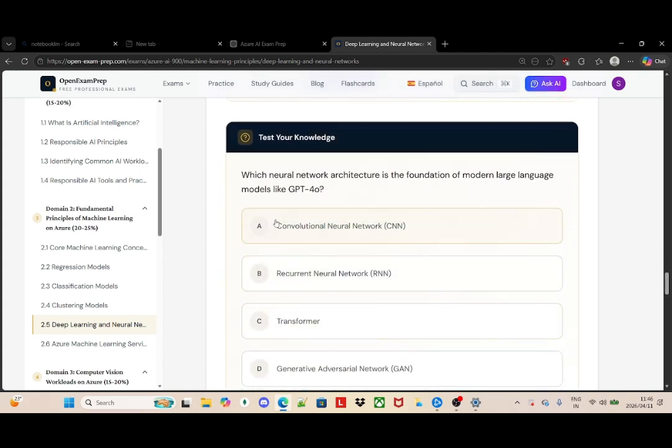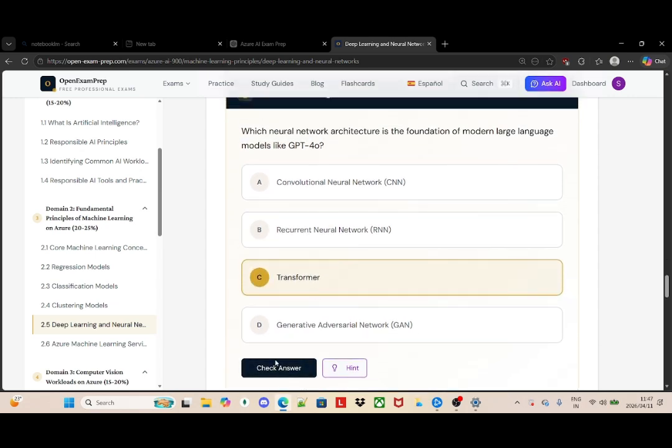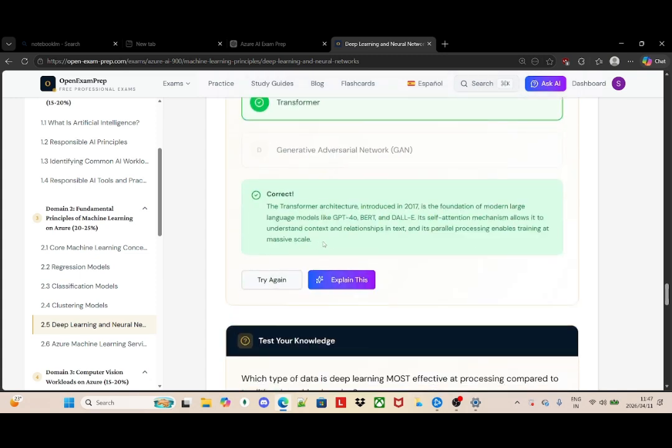Now they're asking me which neural network architecture is the foundation of modern large language models like GPT-4o. I would say it's the transformer. Yes, because it was introduced in 2017. It is the foundation of modern large language models like GPT-4.